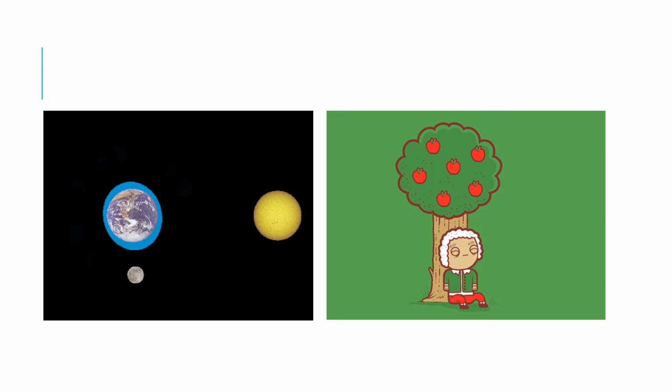The Moon is 60 Earth radii away from the center of the Earth. If gravity gets weaker with distance squared, the acceleration the Moon experiences should be a lot less than for the apple. The acceleration should be 1 over 60 squared, which is 1 over 3,600, or 3,600 times less, about 0.00272 meters per second squared.